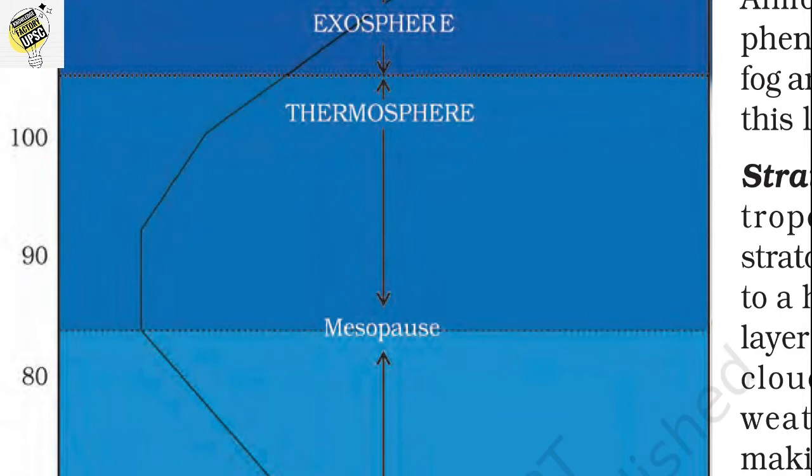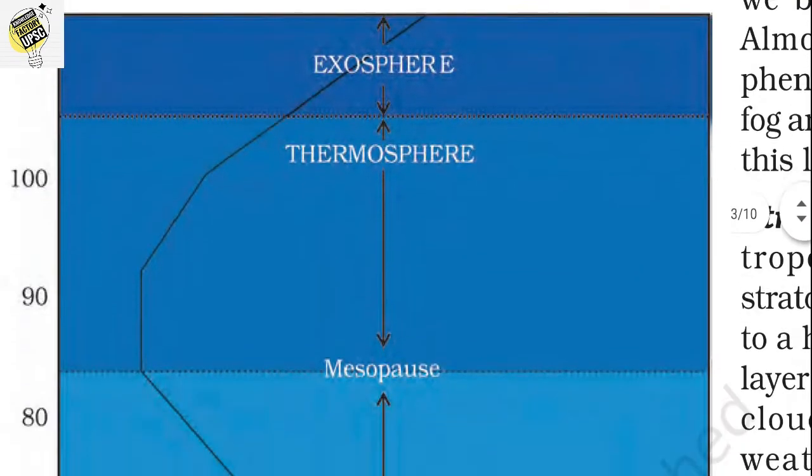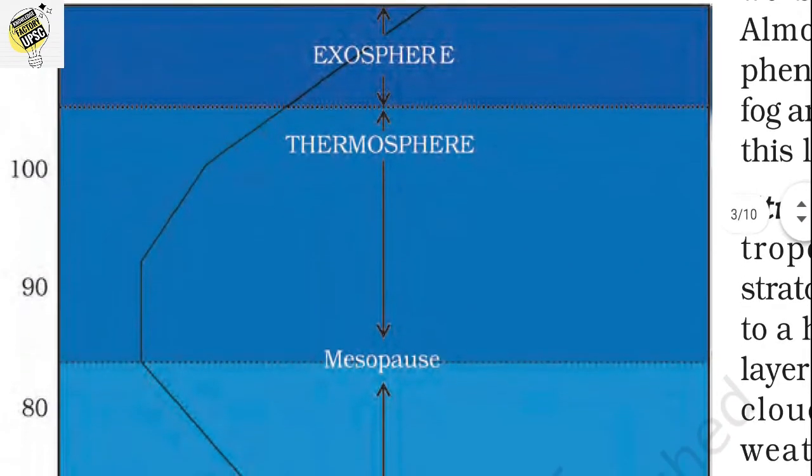Note that the ionosphere is very helpful in radio transmission. Okay, the ionosphere is a layer that helps in radio transmission. In fact, the radio waves transmitted from the earth are reflected back to the earth by this layer. That is the thermosphere. Let's see the final layer, that is the exosphere.